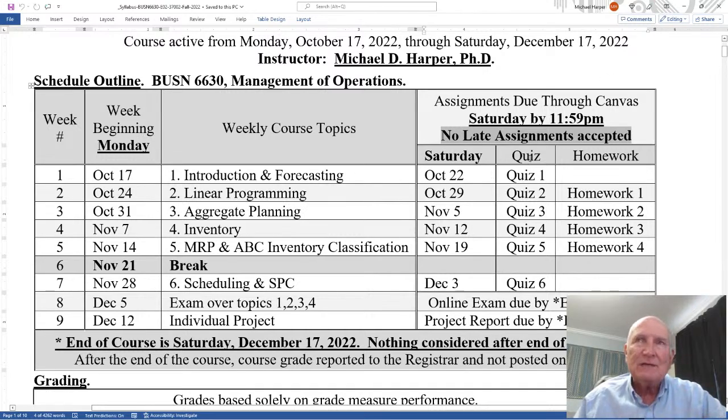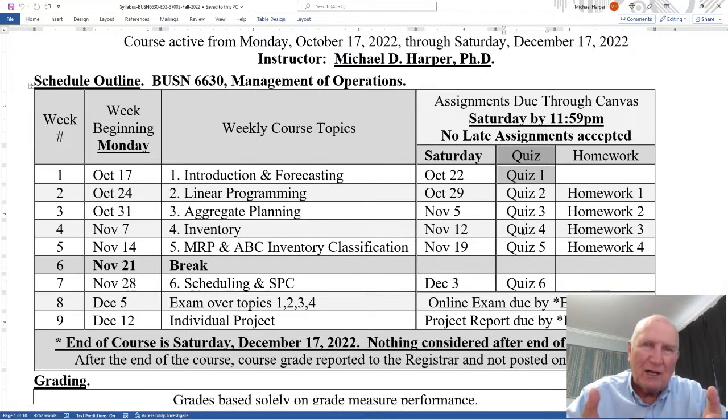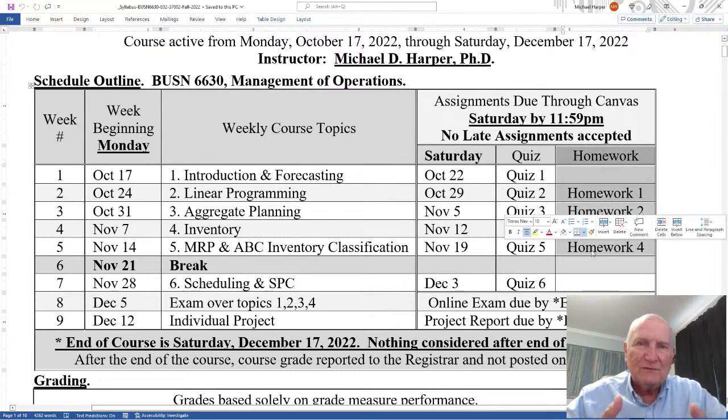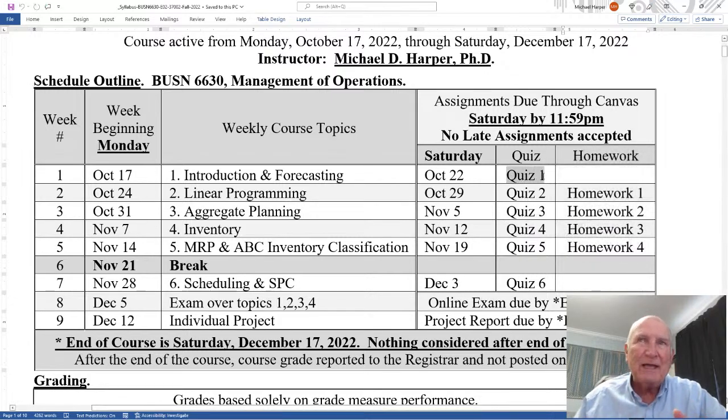Now notice on the assignments, I have two types of assignments: a quiz assignment and a homework assignment. They're both homework. I call it a quiz because it's really an introduction to the material, like definitions of terms, basic mechanics, working problems. So it's really an introduction and a foundation. The homework is more extensive. It goes in more depth. It has scenarios. It's more of an application in a business scenario or business context. So the quiz is the basic mechanics, and the homework is the application in business.